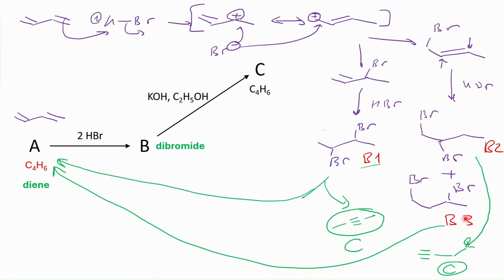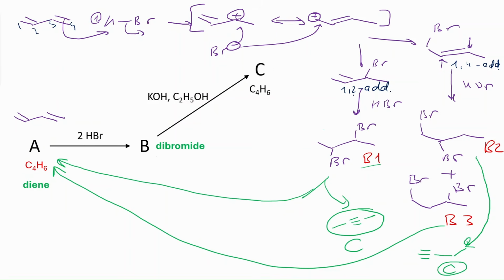So I eliminate it from here, and B1 and B2. Again, for a summary, B1 and B2 are hydrohalogenation products and they come from 1,2 addition. This is the 1,2 addition product, and this is the 1,4 addition product, okay? And in 1,2 and 1,4, hydrogen and bromine are being installed across those positions. Imagine this is 1, 2, 3, 4.